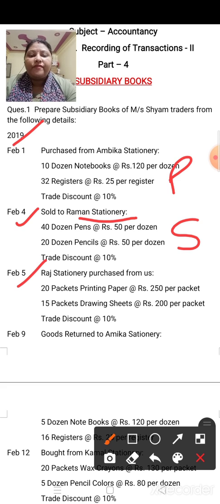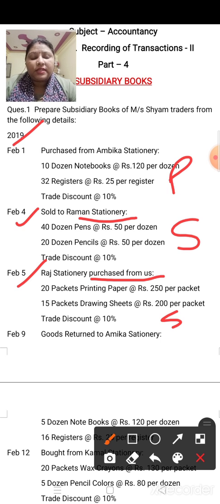Now Feb 5th. Raj Stationery purchased from us. Children, see this line carefully. In this, do you have to make purchase book or sales book? Purchase book? No. In this you have to make sales book. Look at the statement again: Raj Stationery purchased from us.